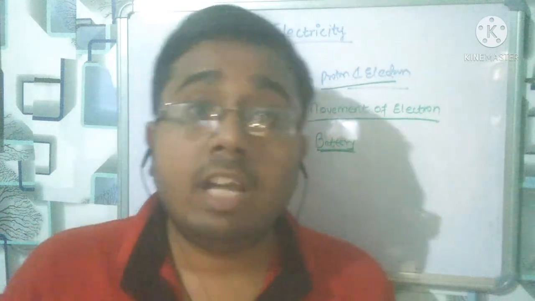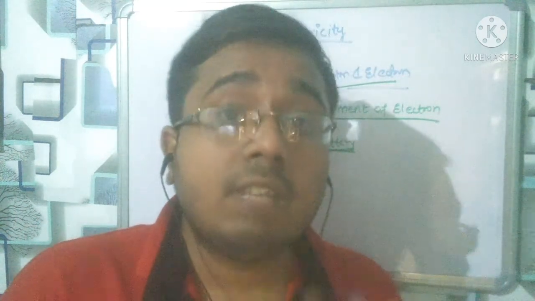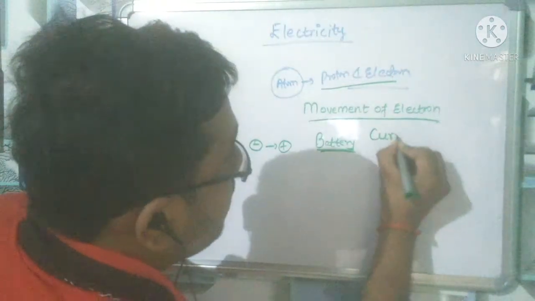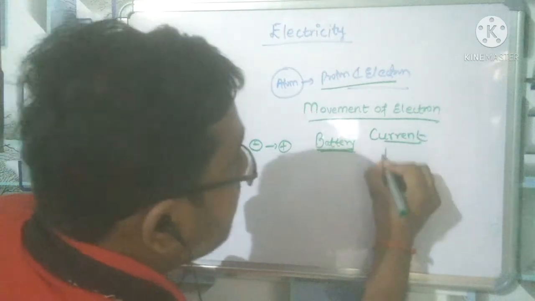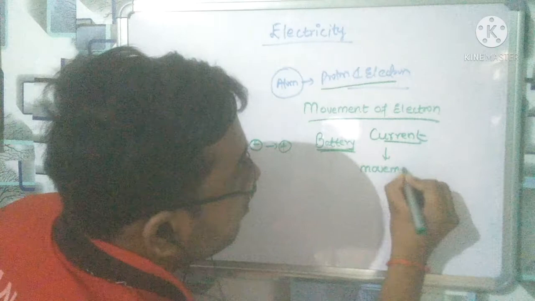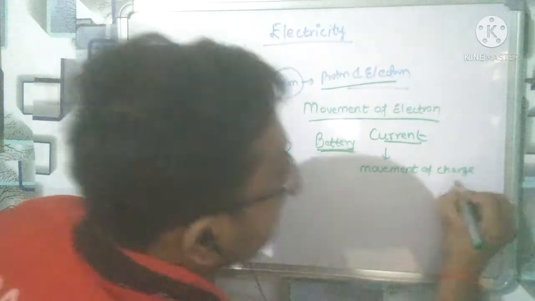So the movement of the electron is the electric current, and it is the electricity. Electron is a negative charged particle. From here we can give the definition of current. First of all, what is current? Current is the movement of charge, and charge is the electron only.